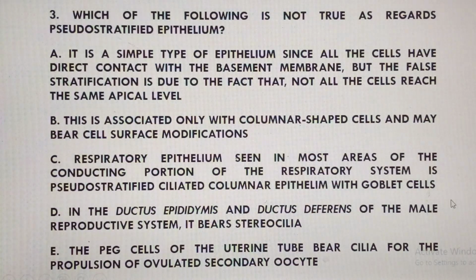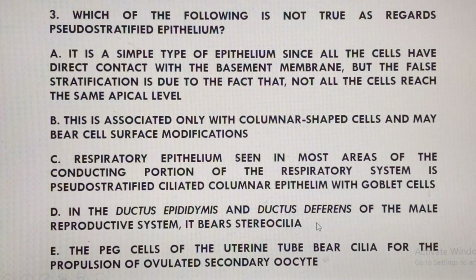Option D says in the ductus epididymis and ductus deferens of the male reproductive system, it bears stereocilia. Yes, that's a very true statement. I've told you that pseudostratified columnar epithelium with stereocilia, we are going to see it in these areas. The stereocilia will be very important in absorption. In the ductus epididymis, of course, the ductus deferens, absorption of testicular fluid is very important, helping eventually in the concentration of the sperm cells and in their maturation as well. But of course, we said that in the inner ear, you can also have that one there. That one will perform a mechanosensory function.